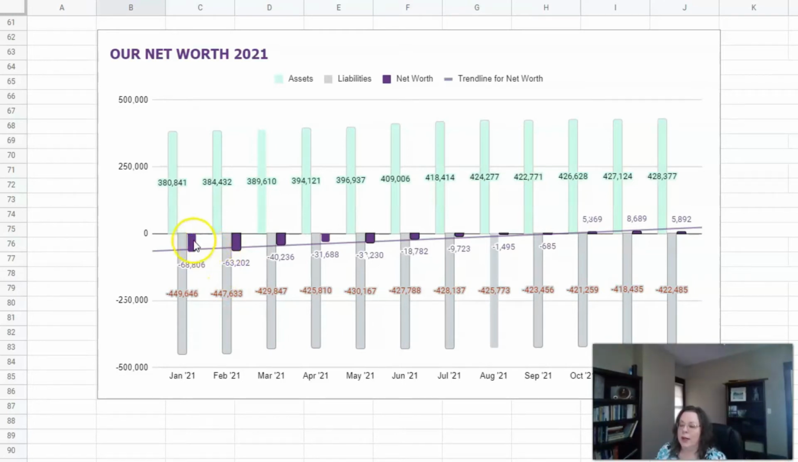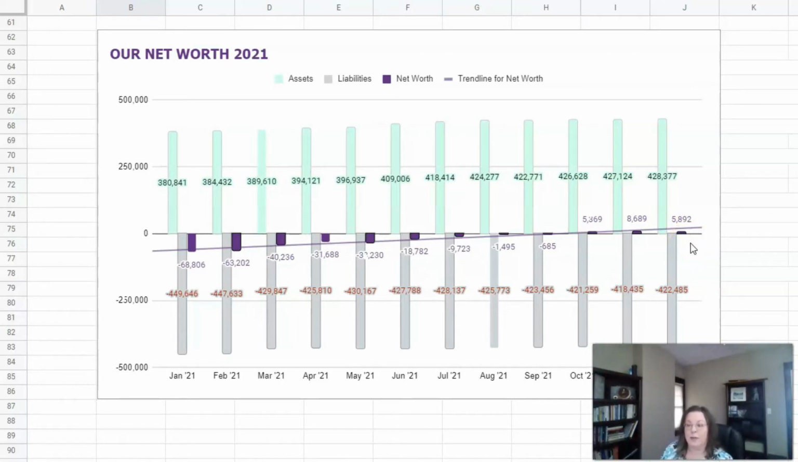And then we have our net worth. These lines aren't very long, these negatives, but we started at minus 68,806. And look at this, you guys. We ended up positive at the end of 2021. I was so shocked. I did not expect to see that. We ended up with a positive net worth of 5,892. And that is driven by the housing market for sure.